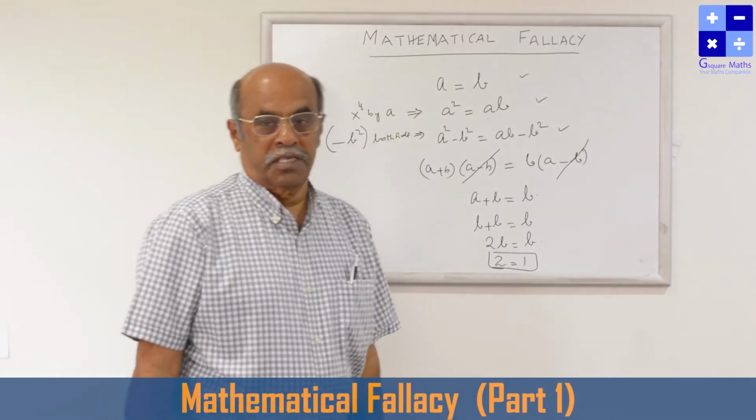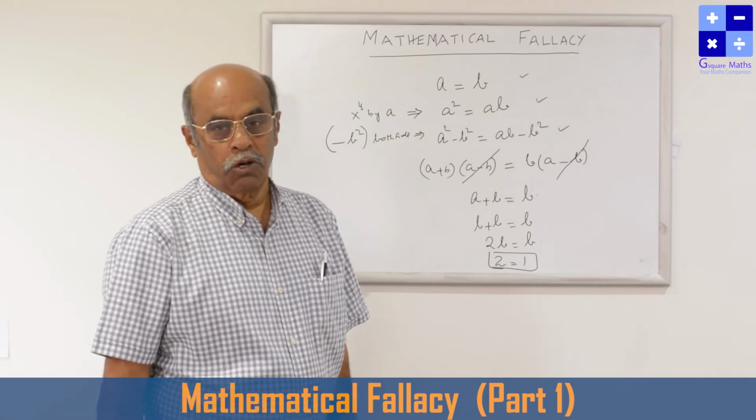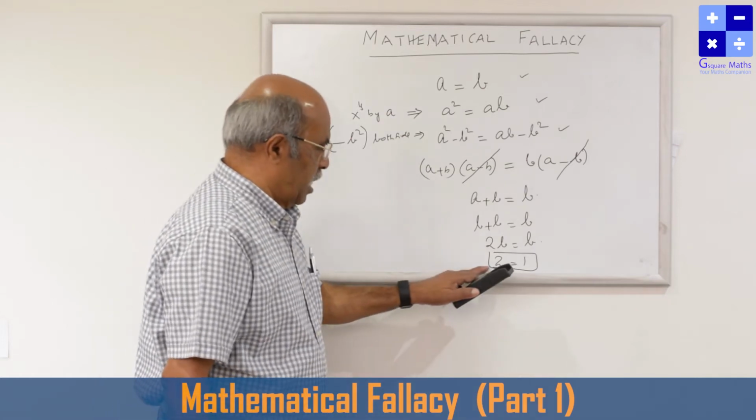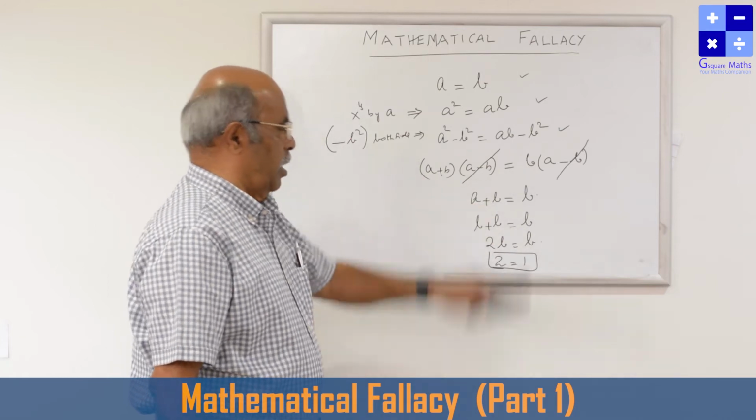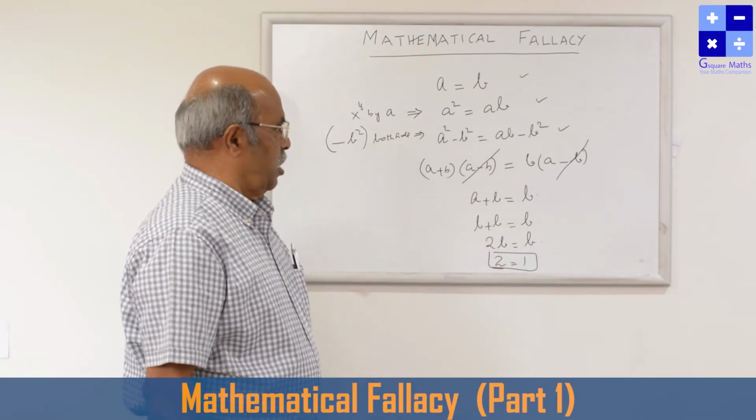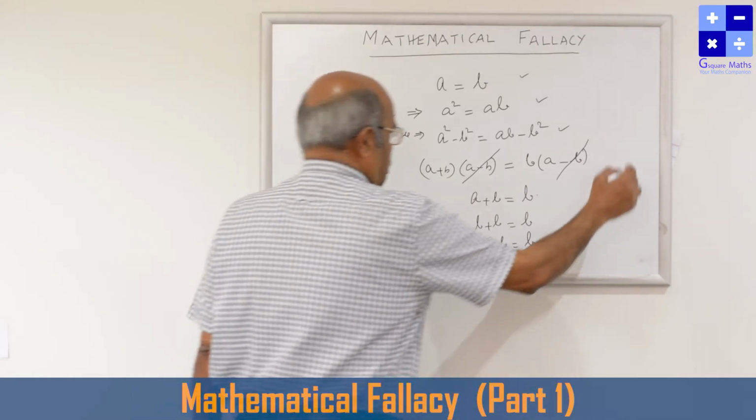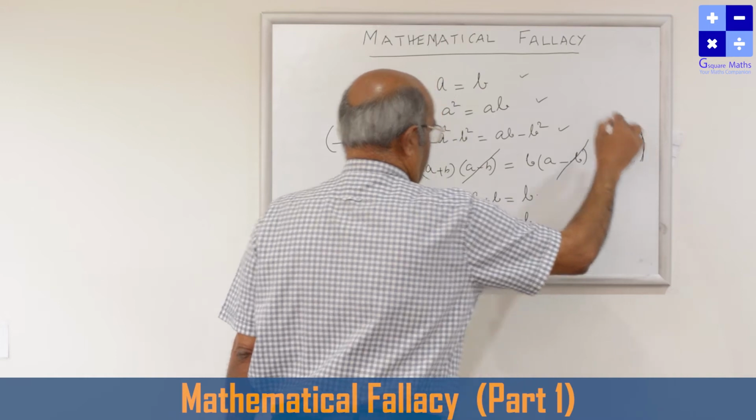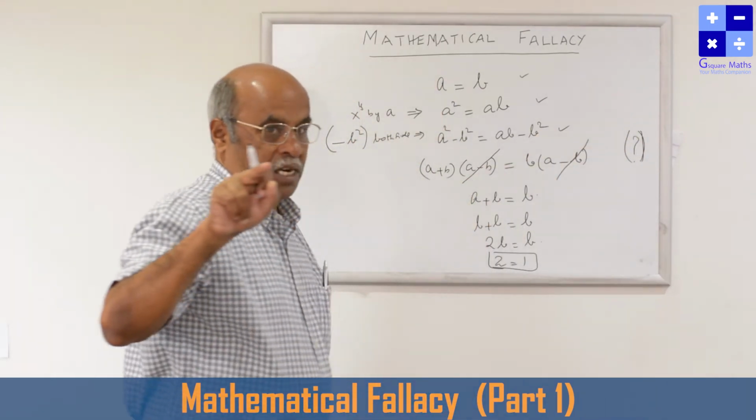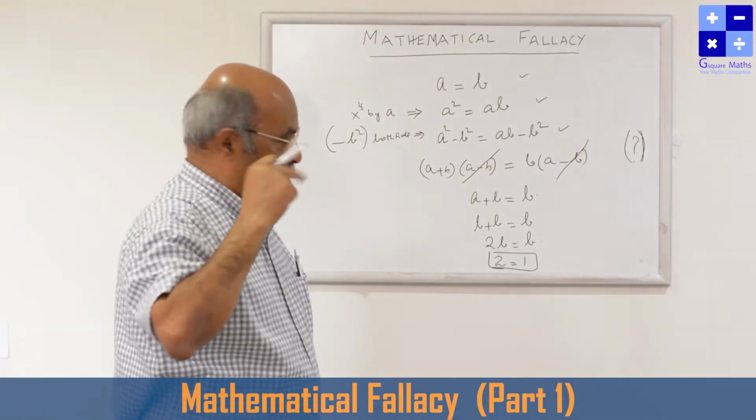Mathematically, an absurd result. Why? Because 2 cannot be equal to 1. But here we are landing up with the proof 2 is equal to 1. Why? Because we did a mistake in this step. Because the concept is not clear in your mind, that is why we are making this mistake.